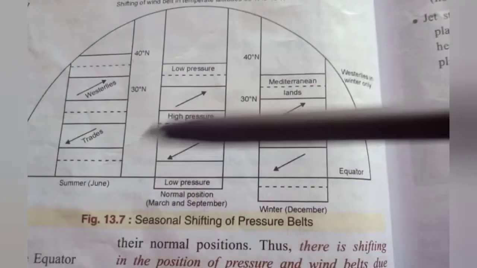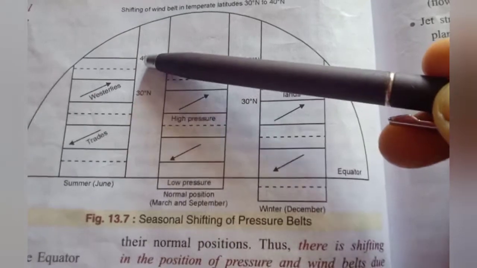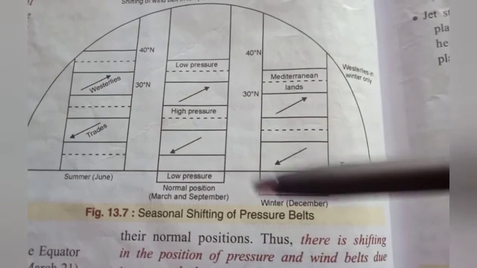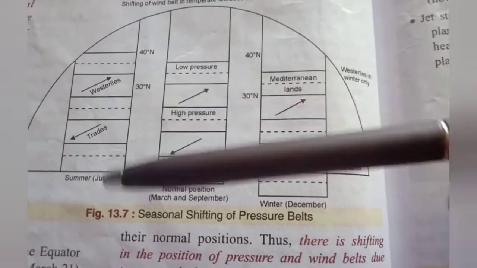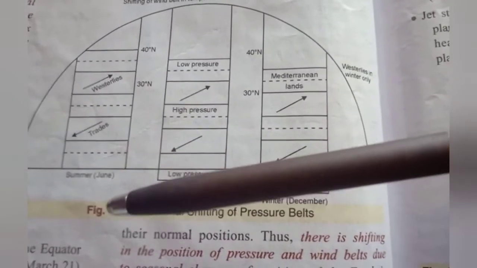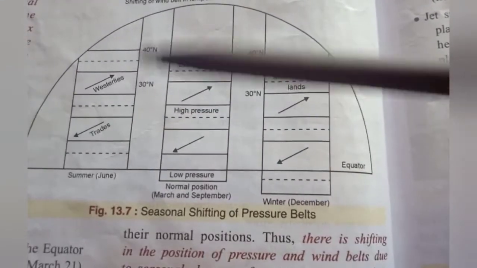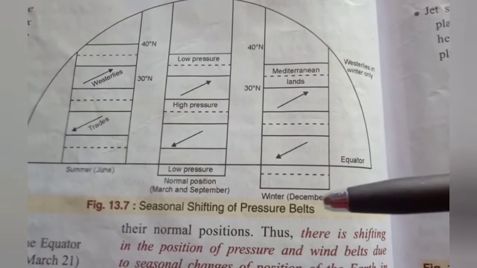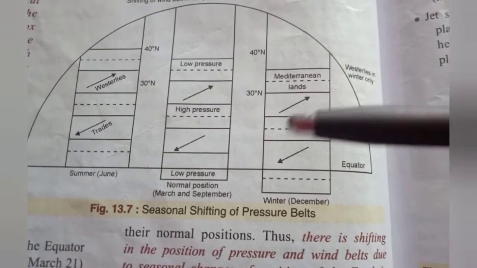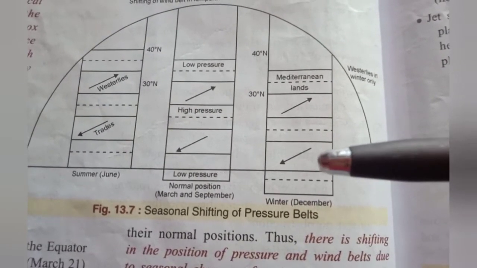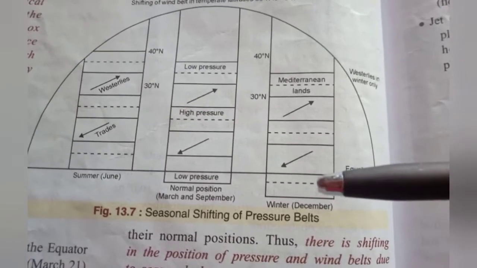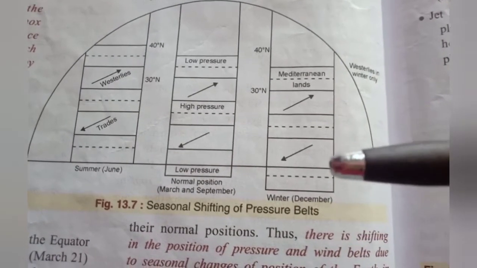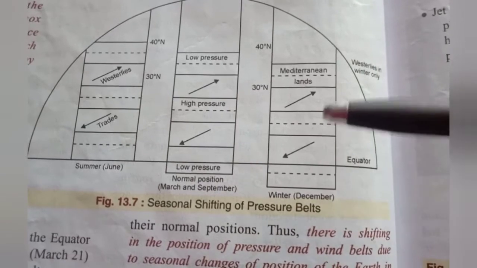See, this is the normal situation, how it shifts towards the north. But in the southern hemisphere it will be winter at that time. During the winter solstice on December 22nd, in the sun's apparent movement, the sun rises directly over the Tropic of Capricorn, so the southern hemisphere will have summer and the northern hemisphere will have winter.